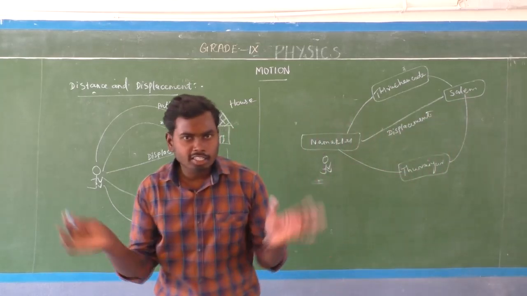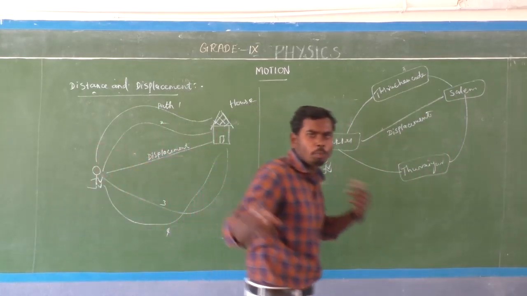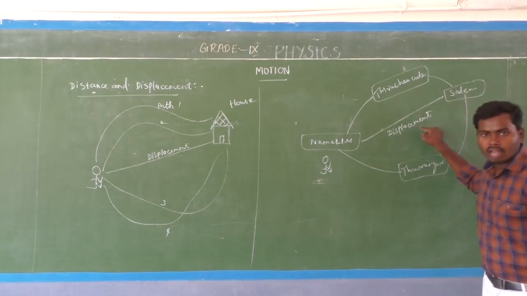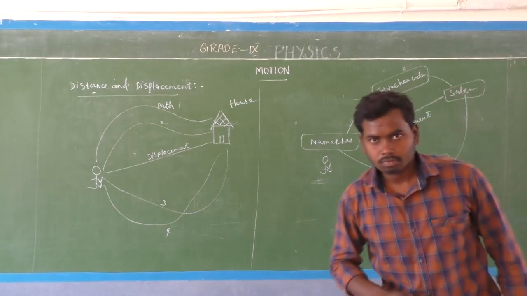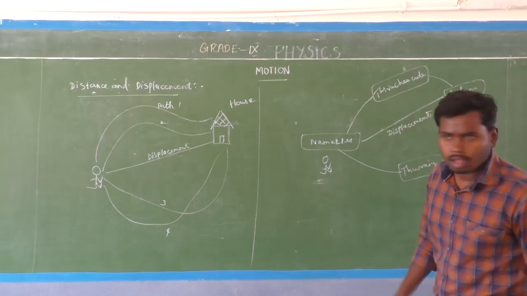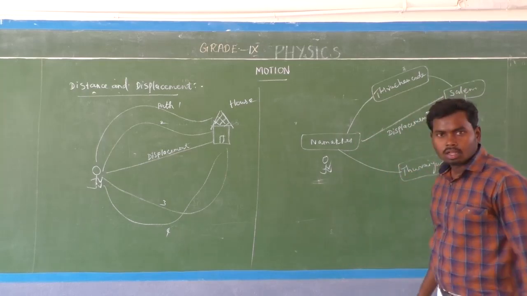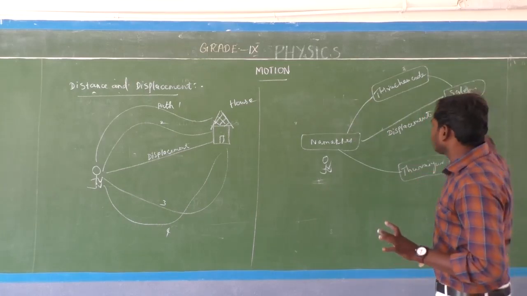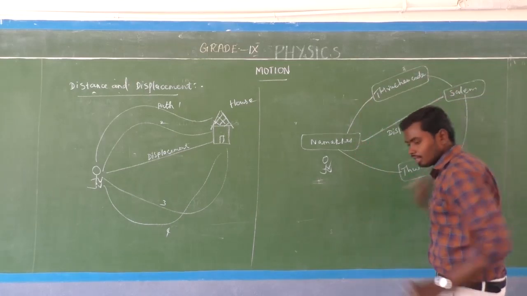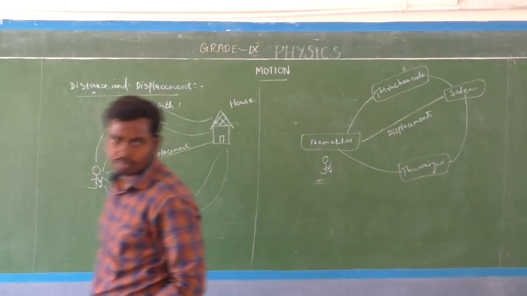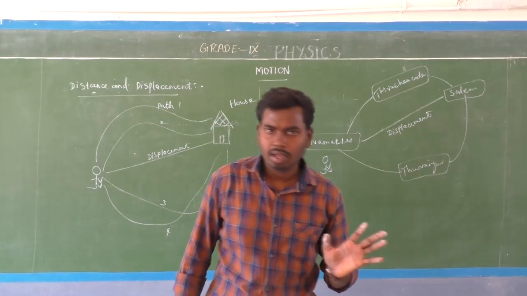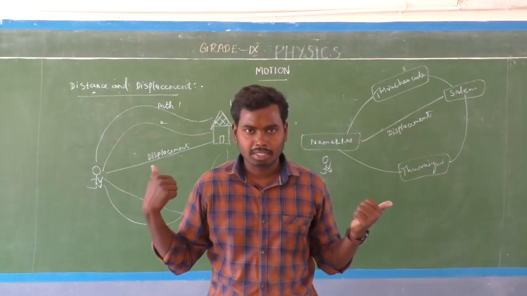So the shortest distance between any 2 points, what is that? That is displacement, isn't it? But what is distance? The total path length between 2 points. That is distance, very simple, so don't get confused. Okay, so this is distance and displacement.